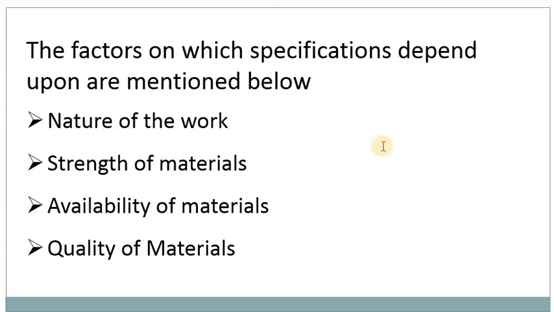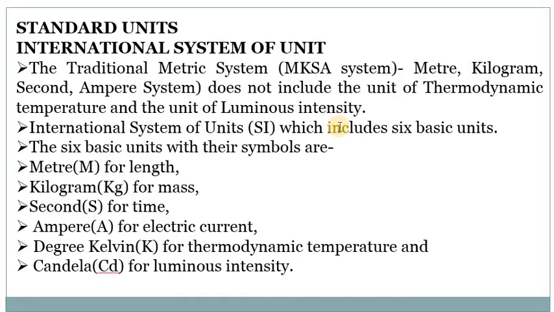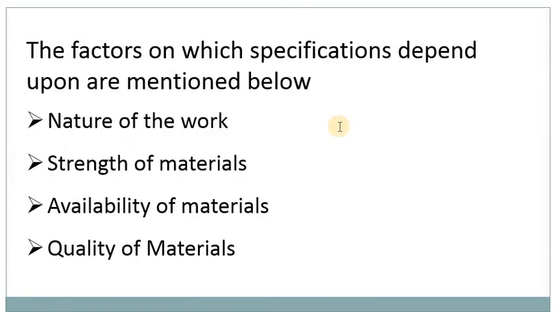So these are all the factors which affect the specifications. These are very important points to define these specifications: nature of the work, strength of the material, availability of the material, quality of the material.